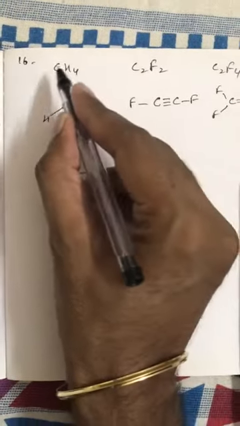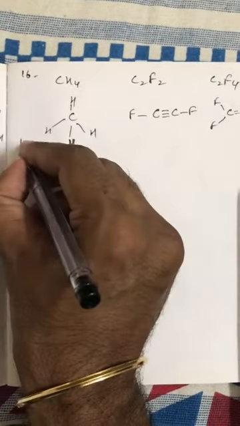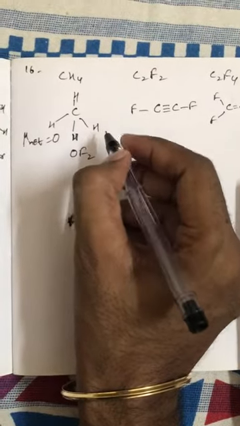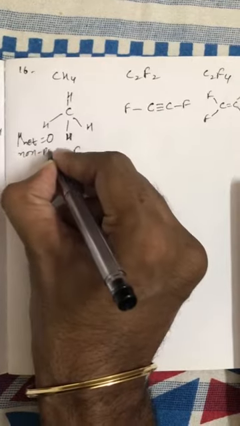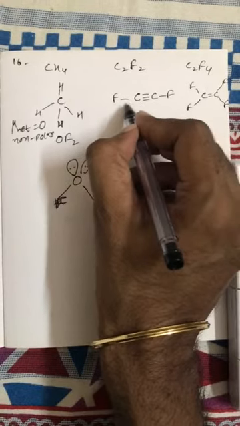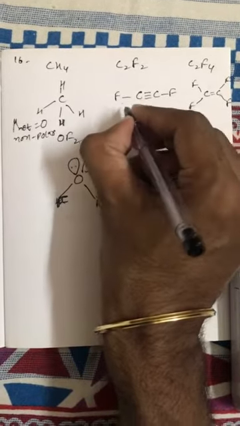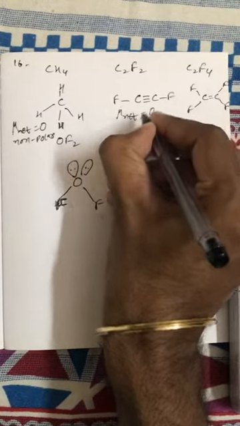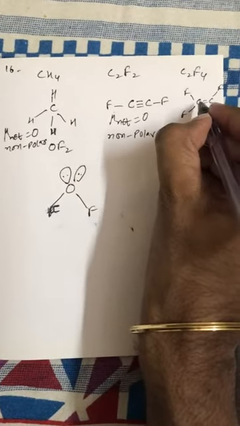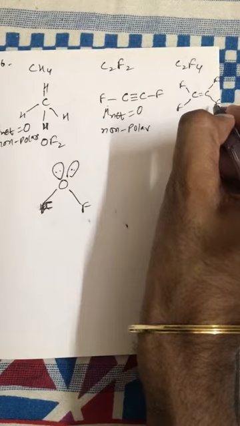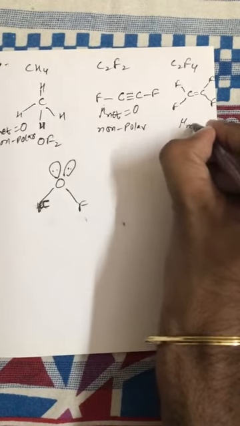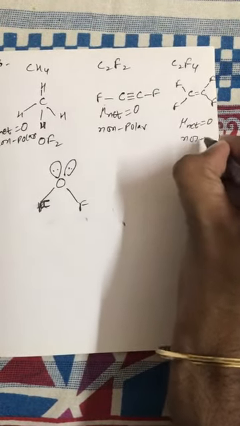Question number 16. Here the dipole moment of CH4 is 0 because the dipole moments of all CH bonds get cancelled out, so it is non-polar. Similarly C2F2 is linear. Here the dipole moment of this CF bond and this CF bond get cancelled out. That's why here also net dipole moment is 0, and it is also non-polar. Similarly, the dipole moments of these CF bonds get cancelled out, so here also net dipole moment is 0, and it is also non-polar.